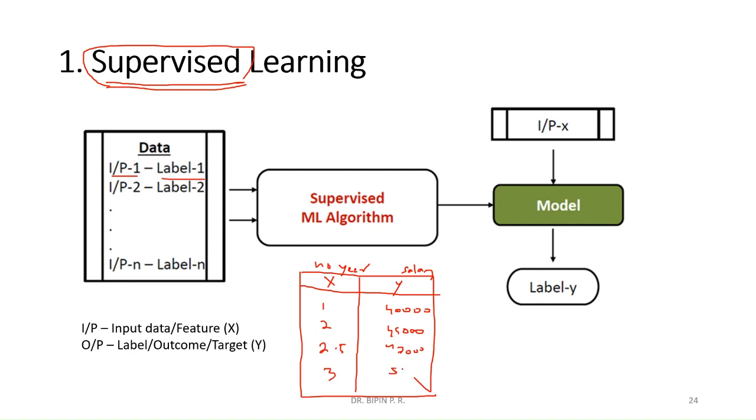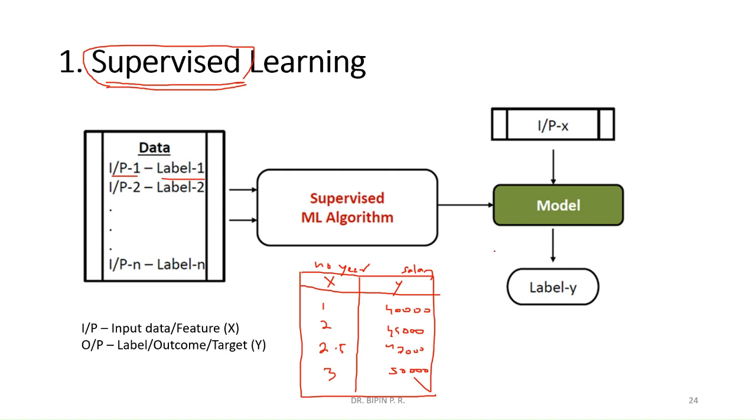Assume that only the number of years of experience is the criterion. Assume that the only input is the number of years of experience, and you are giving the salary depending upon the years of experience of each employee only.